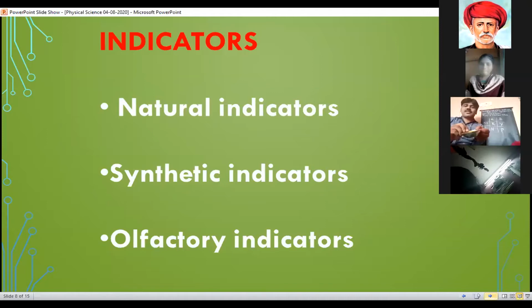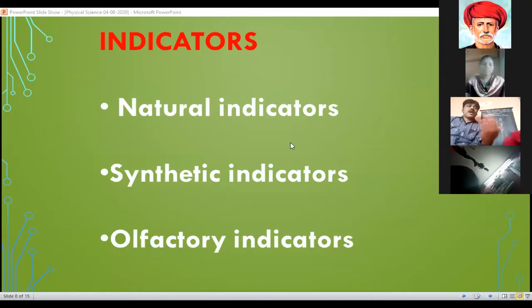Yes, what is that? Turmeric powder. Turmeric water. Yes, very good. And what is the name of the flower? Mandara. That is hibiscus. Very good. So here, petals of hibiscus or beetroot juice, red cabbage juice, turmeric powder.